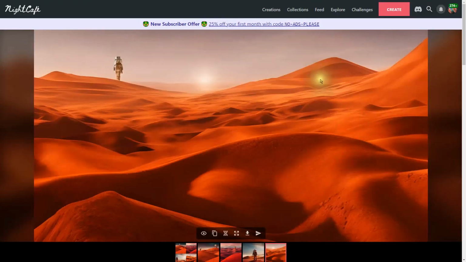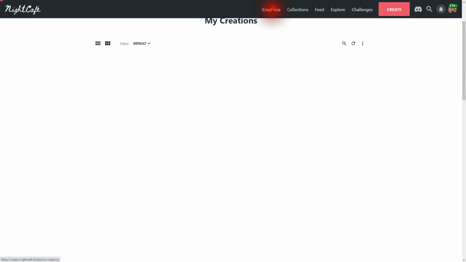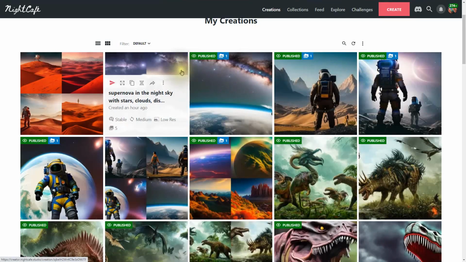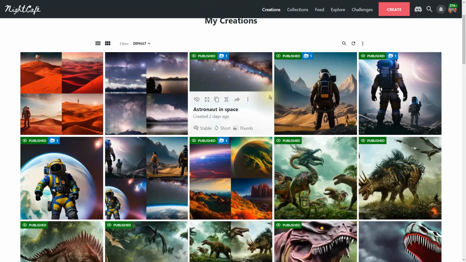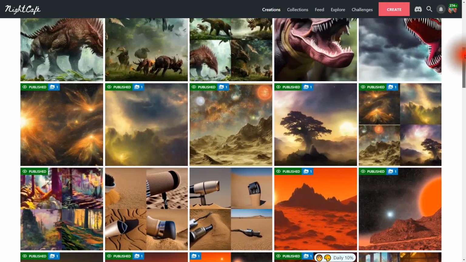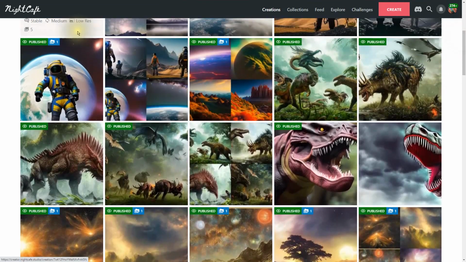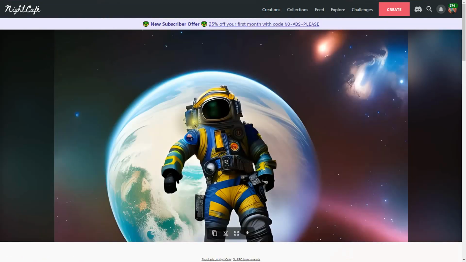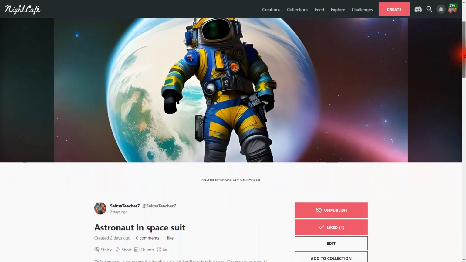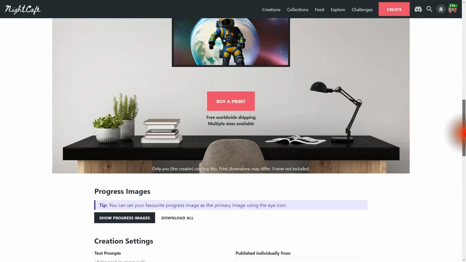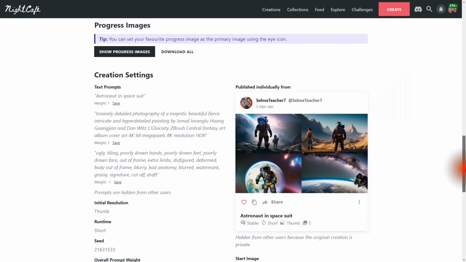So now what I'm going to do is go back to my creations. And here are the creations that I've created in the past. I'm going to click on this astronaut here in a spacesuit. What's nice is we can go back and actually look to see the prompts that I used. So it made these 4 images.